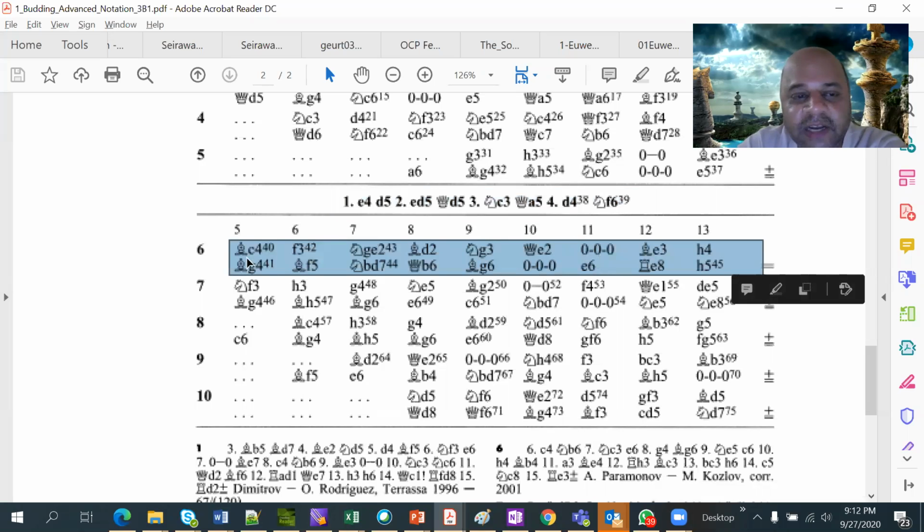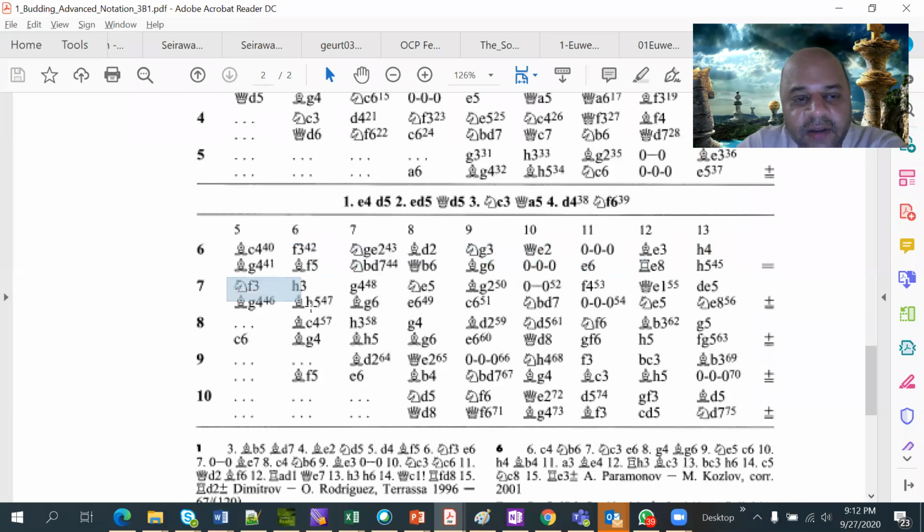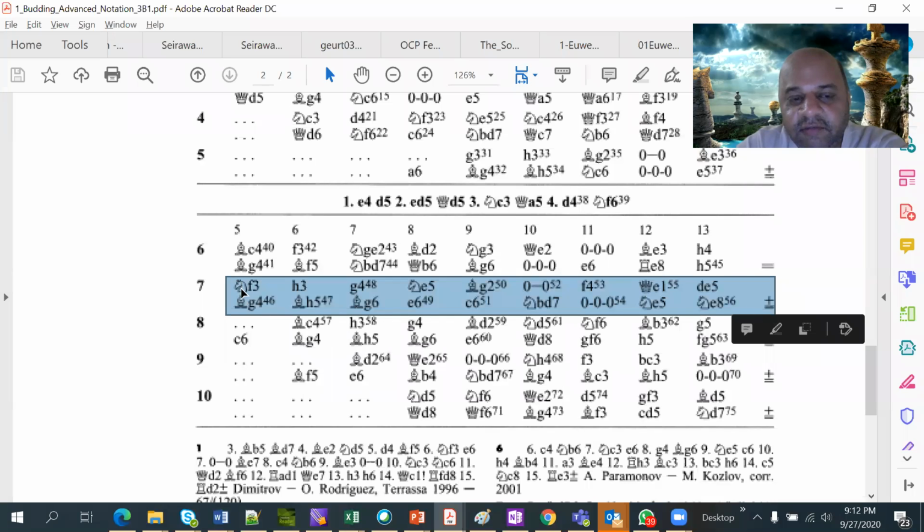It can also be that on the fifth move white need not play bishop c4, he might play knight f3. So then you get a second line here, which starts with white playing knight f3 as the fifth move. Okay, and black responds with again bishop g4. Then white plays h3. So this is another line.